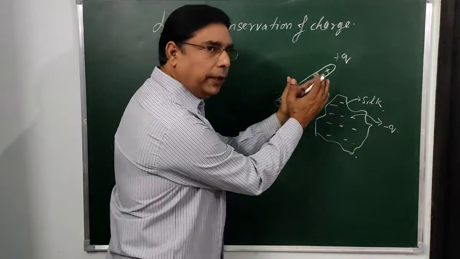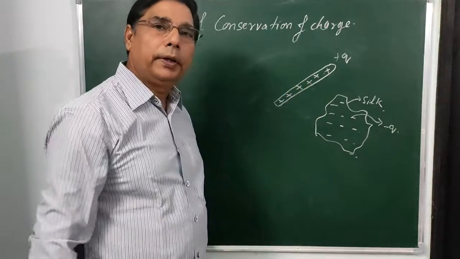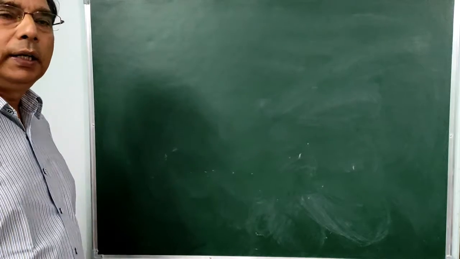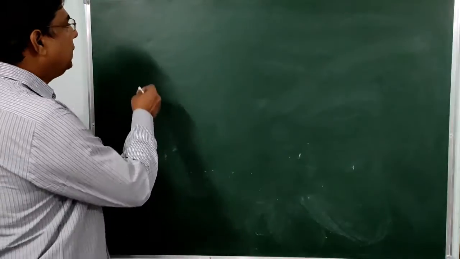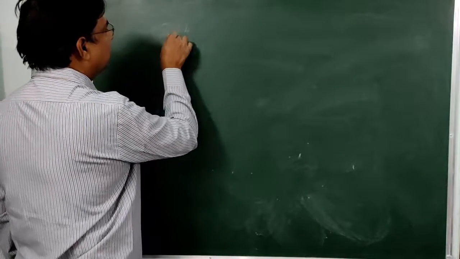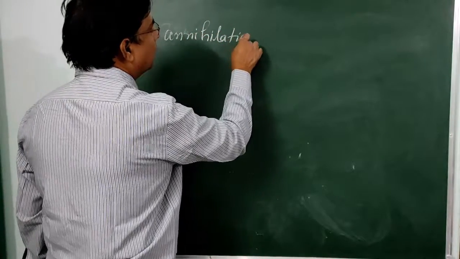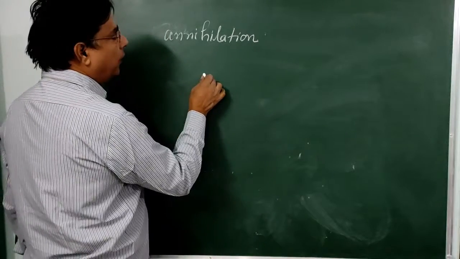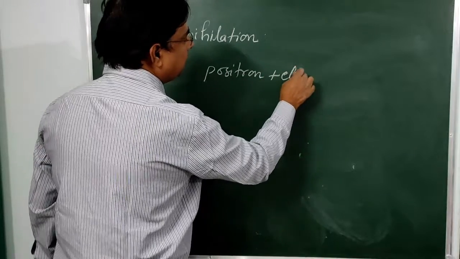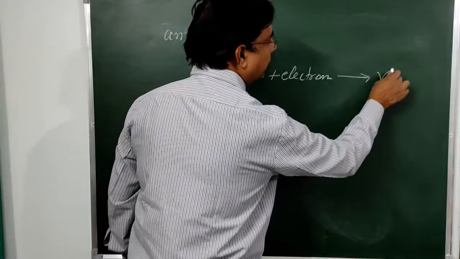When we join them together, it becomes neutral. We have another example, that is pair production and annihilation. What is annihilation? In annihilation, one positron combines with an electron in the nucleus and forms a gamma ray.